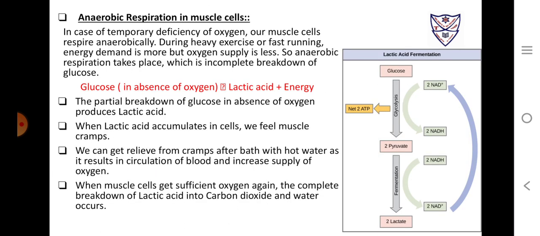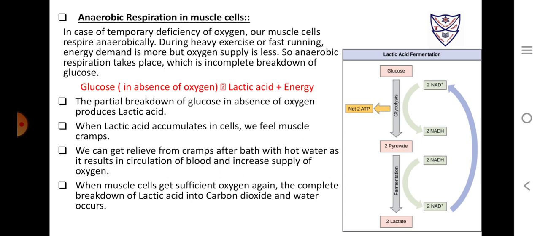Now, we humans also have anaerobic respiration in our muscle cells. In case of temporary deficiency of oxygen, our muscle cells respire anaerobically. During heavy exercise or fast running, the energy demand of our cells is more, but the oxygen supply of these cells is very less. So, in this anaerobic condition, anaerobic respiration takes place, which is incomplete breakdown of glucose. Here, in muscle cells, glucose in the absence of oxygen gives lactic acid plus energy. The partial breakdown of glucose in the absence of oxygen produces lactic acid in the cell.